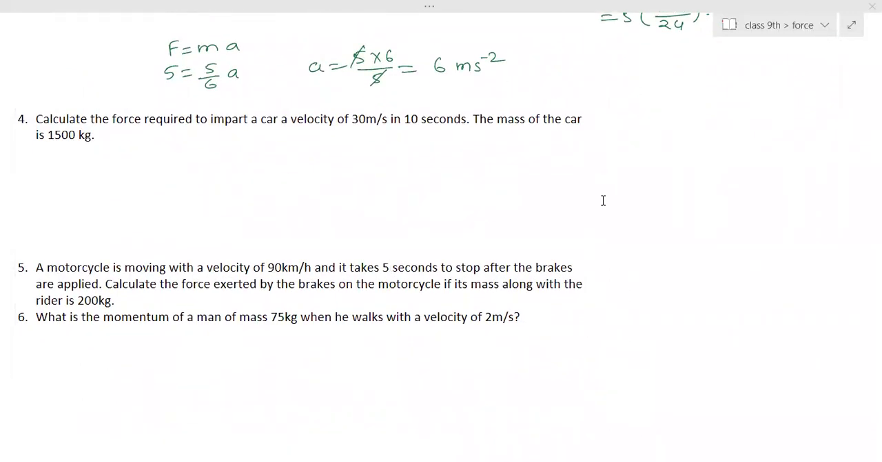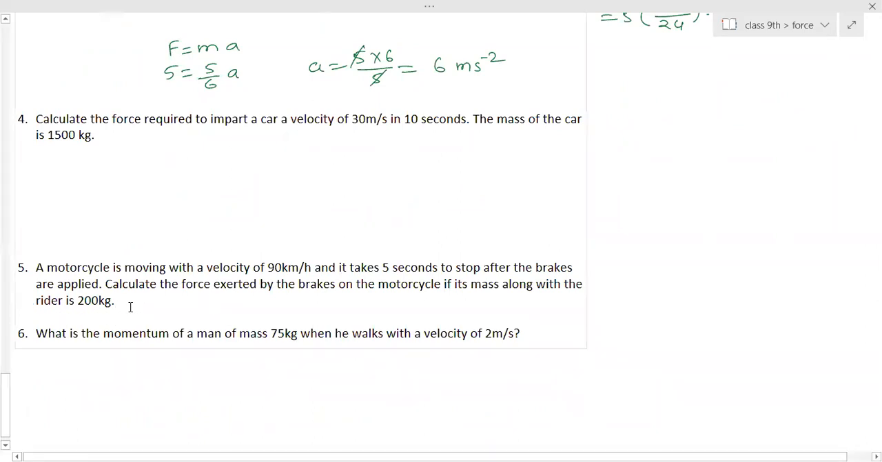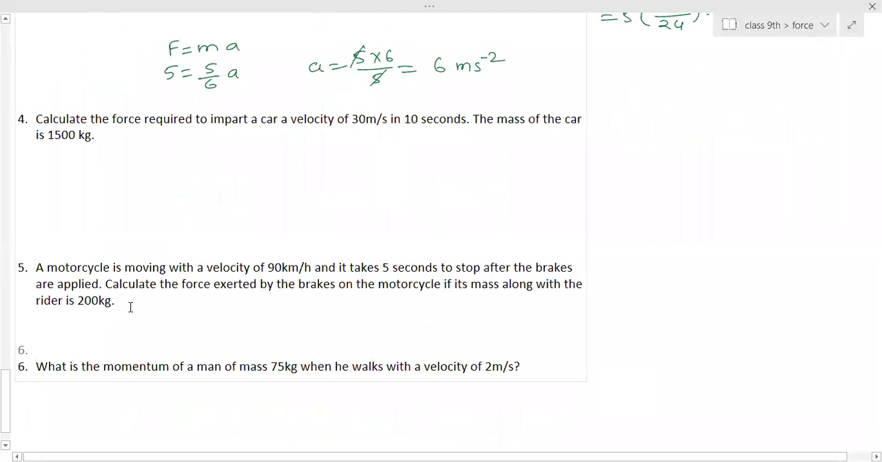Ma'am, is the fifth answer minus 3,600 Newtons? 90 kilometer per hour. What have you done? Listen, what's the answer? Ma'am, I got the answer for the fifth one. I got it as minus 1,000 newtons. Yes, 1000 newtons is the right answer.